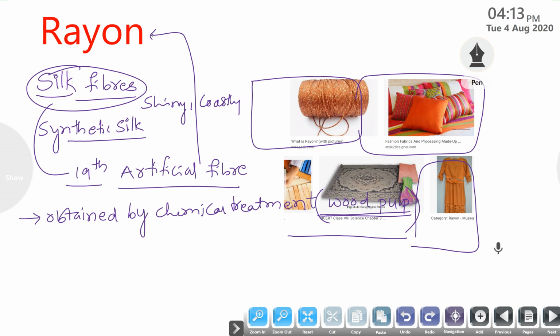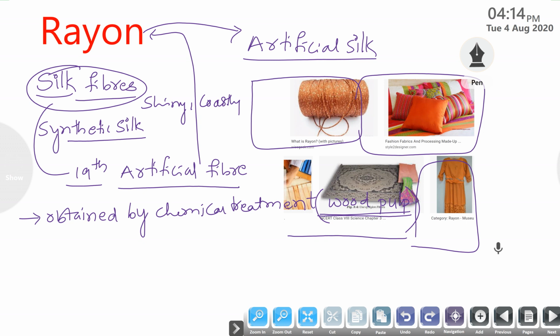So that's why rayon fiber is called artificial silk. It is obtained from wood pulp. It is man-made, that's why it is a synthetic fiber.